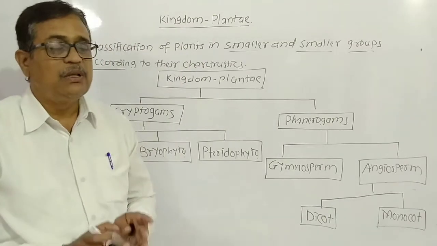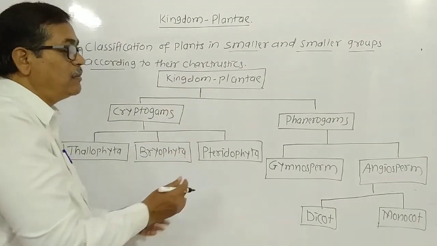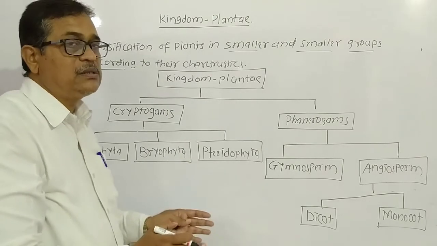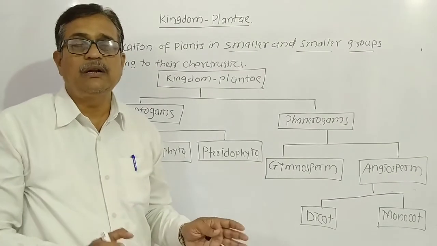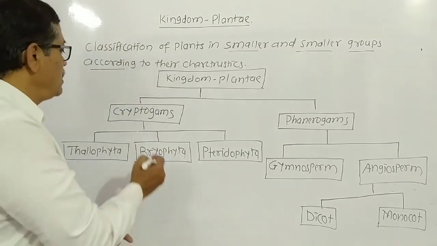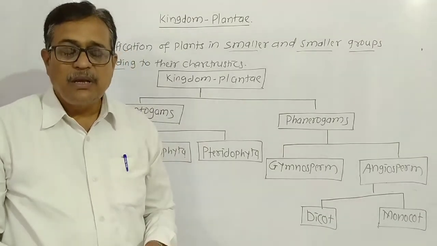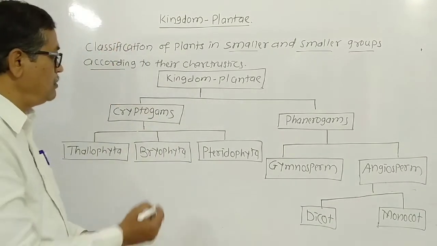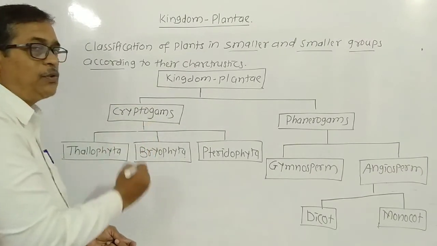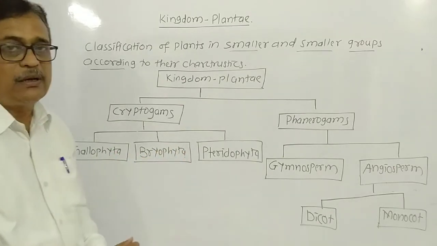Means dear student, in this way we classify the plant kingdom according to their characteristics into smaller and smaller groups. Means in this way that is said to be the classification of plants. In my next video I am teaching you about cryptogams, that is Thallophyta, Bryophyta and Pteridophyta.